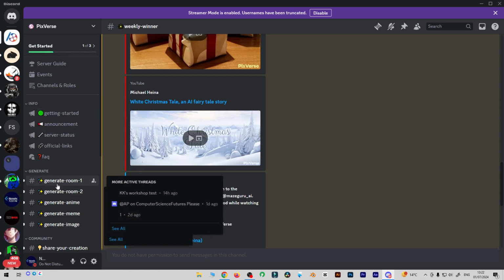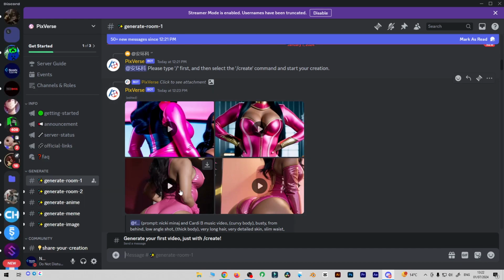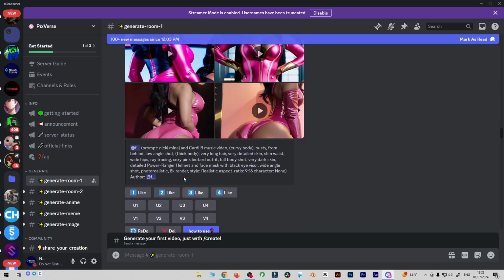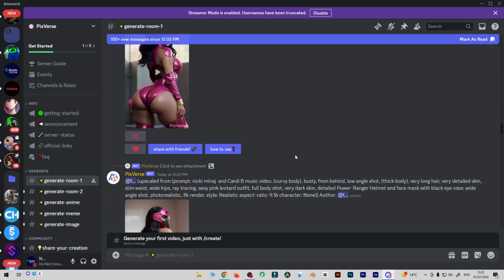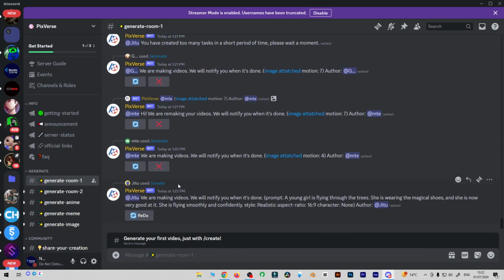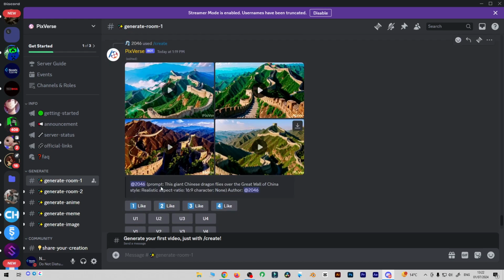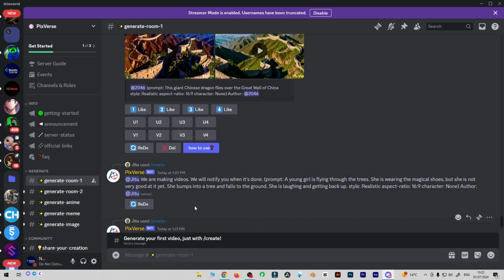So how you can generate: first you'll get two rooms, like room 1 and room 2. You can generate anything you like. You can also generate NSFW content. You can see there is not a single filter there. You can generate a landscape, and you can download, upscale, do anything you like. So let me give you a small demonstration, you can easily use it.